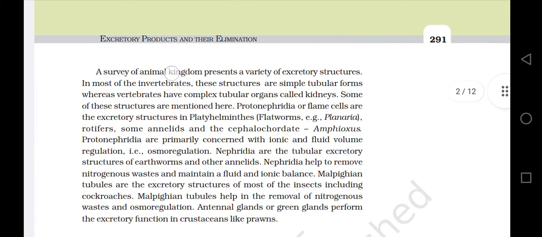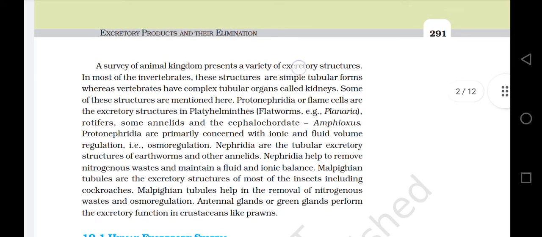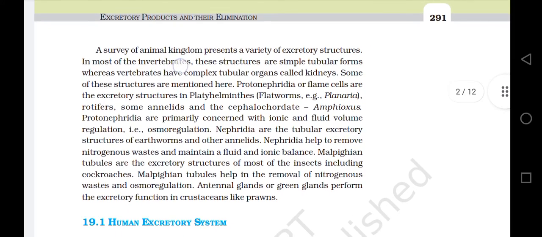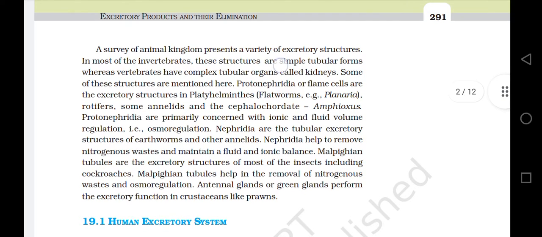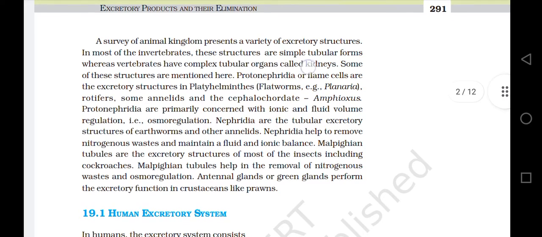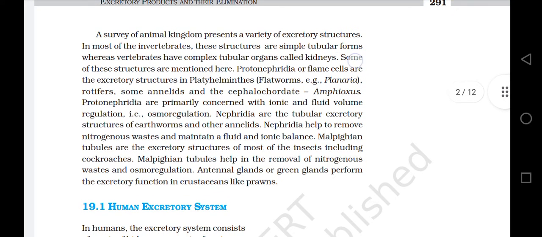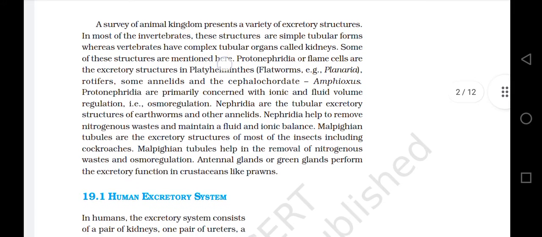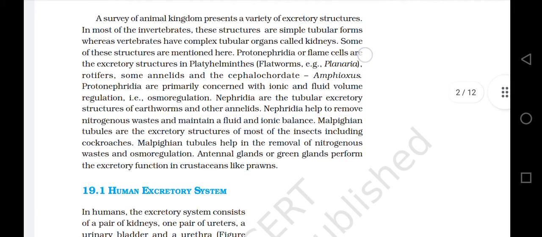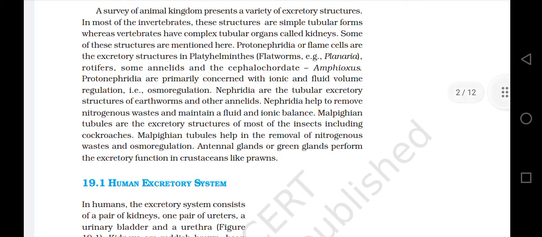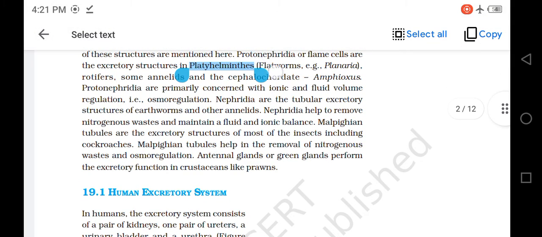A survey of animal kingdom presents a variety of excretory structures. In most of the invertebrates, these structures are simple tubular forms, whereas vertebrates have complex tubular organs called kidneys. Some of these structures are mentioned here. Protonephridia or flame cells are the excretory structures in platyhelminths. Platyhelminths means flatworms.